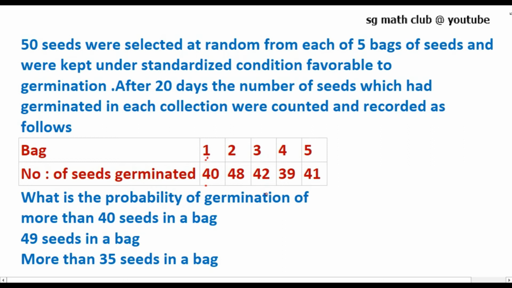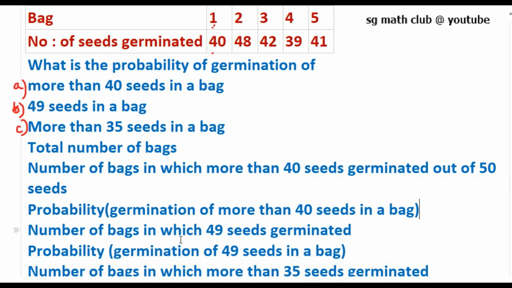So what is the probability of germination? Three questions are there: more than 40 seeds in a bag, 49 seeds in a bag, and the third question is more than 35 seeds in a bag. We know that the total number of seeds that were kept for germination is 50, and the total number of bags is 5.